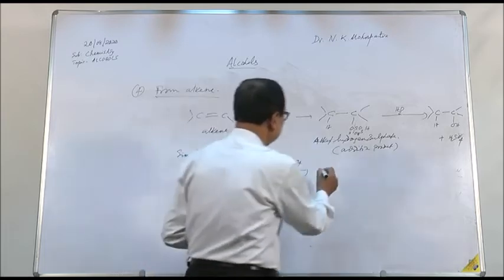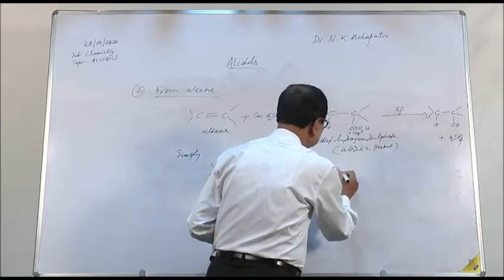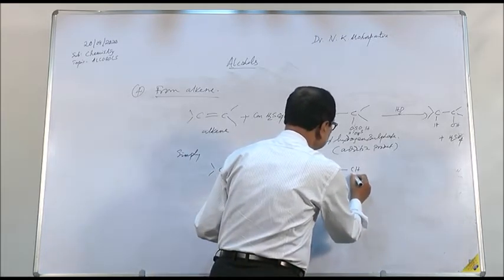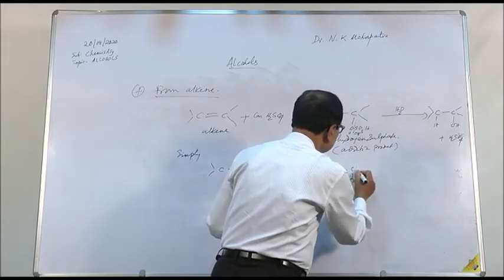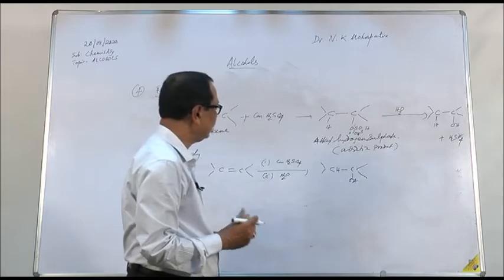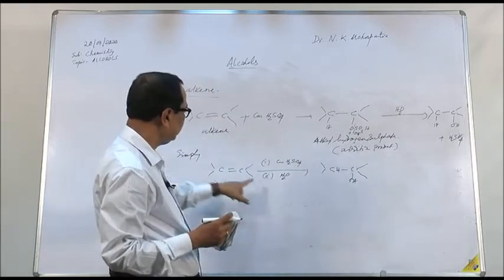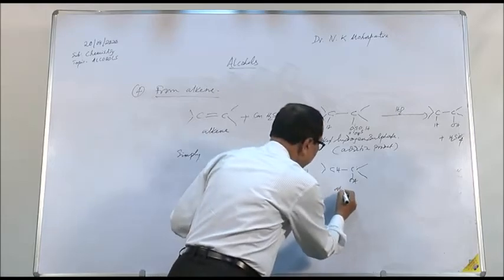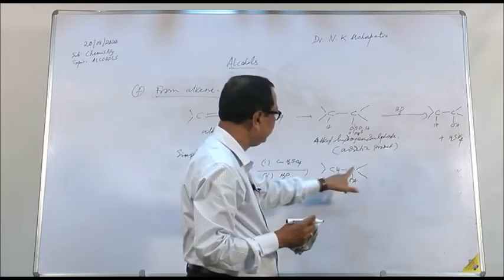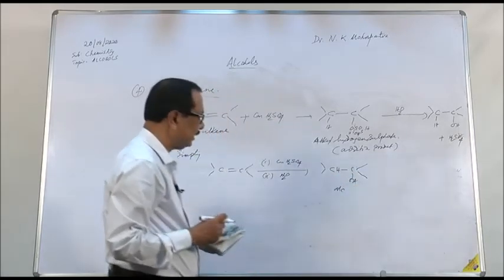The product formed will be OH. This is alcohol. The scheme of this reaction can be written in brief in this way, that the product formed will be an alcohol. So depending on the groups attached here, the alcohol will be primary, secondary, or tertiary alcohol.